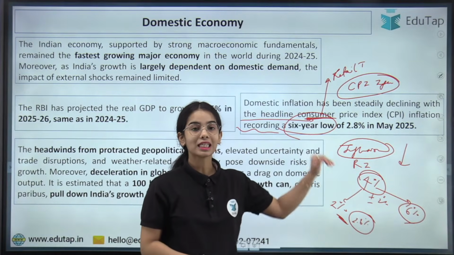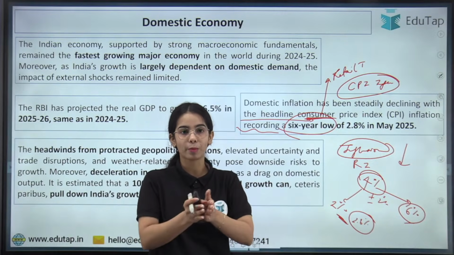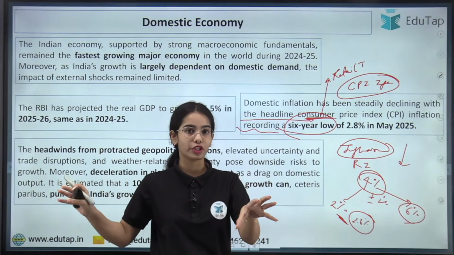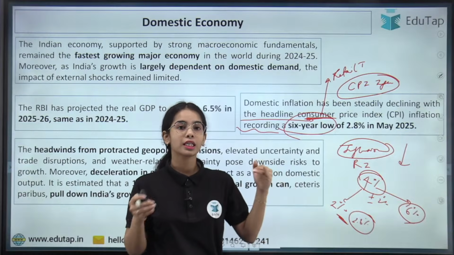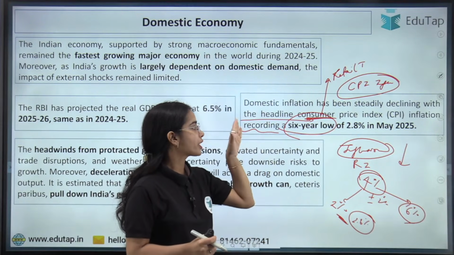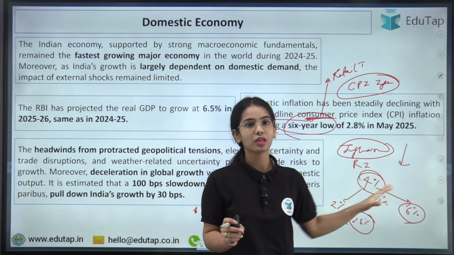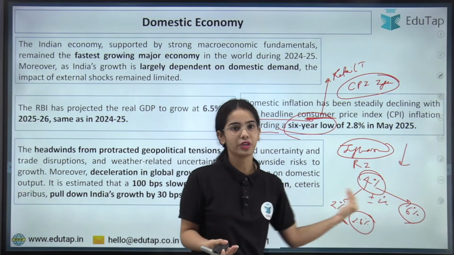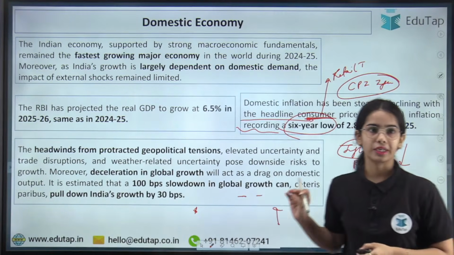So here you can see that the inflation in our country is very low. That is good news, because we have more opportunity to work on growth without worrying about inflation. So domestic inflation has been steadily declining in India, and the retail inflation, the consumer price index inflation, the inflation affecting the consumers, recorded a 6-year low of 2.8% in May 2025. So we are near to our target. We are not breaching the 2% to 6% range. Okay, so this is the good news for India.